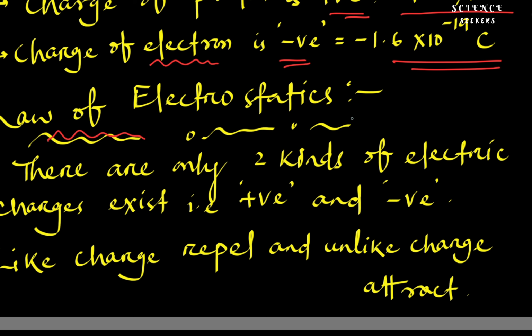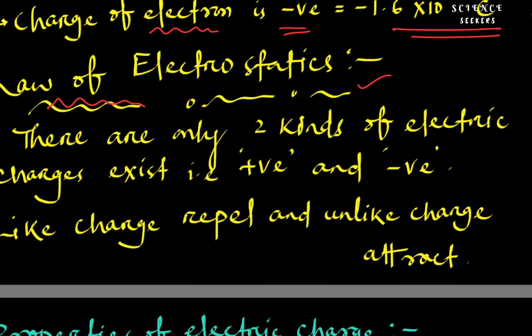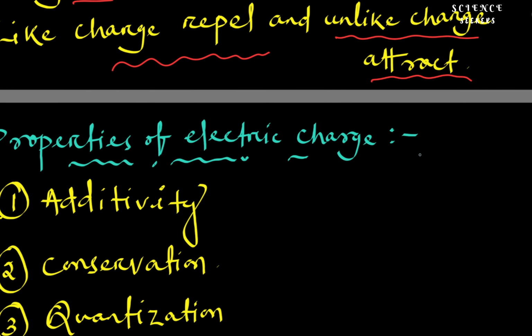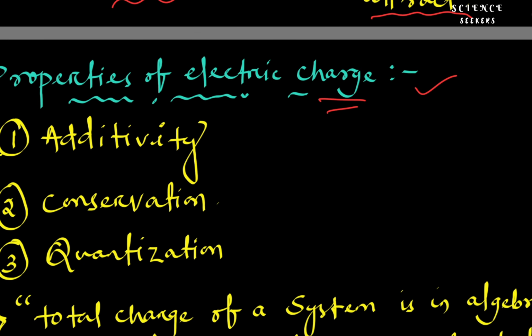Laws of electrostatics. There are only two kinds of electrostatic charge that exist, that is positive or negative. Like charges always repel each other and unlike charges attract each other. Now to discuss the properties of electric charge. What are the properties? First property is additivity, next is conservation, and third is quantization.